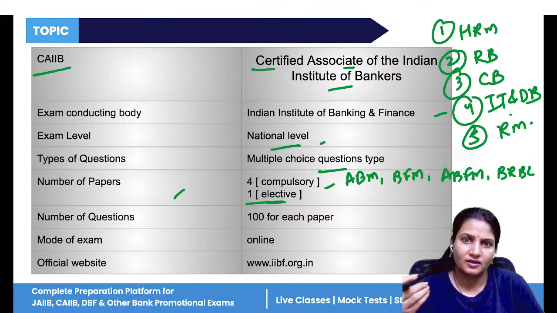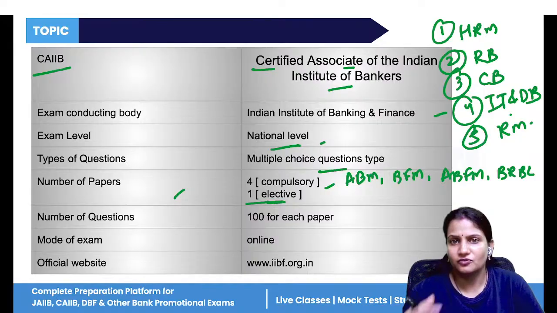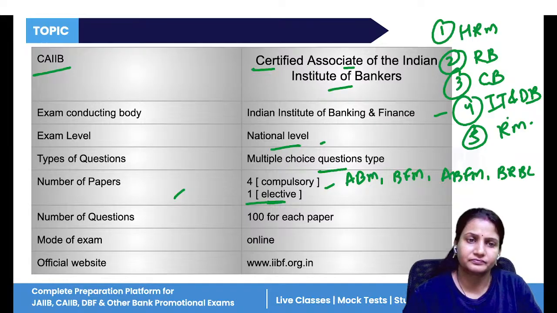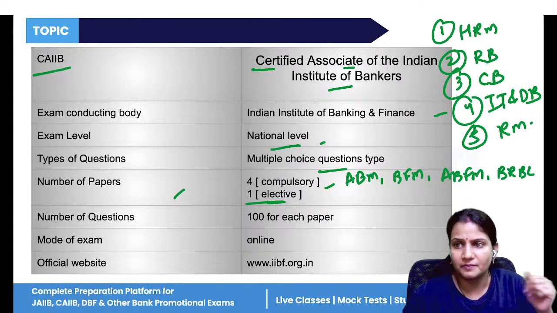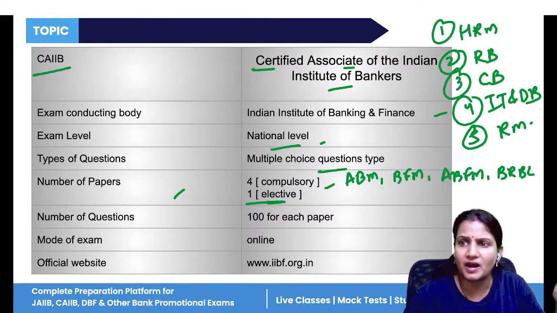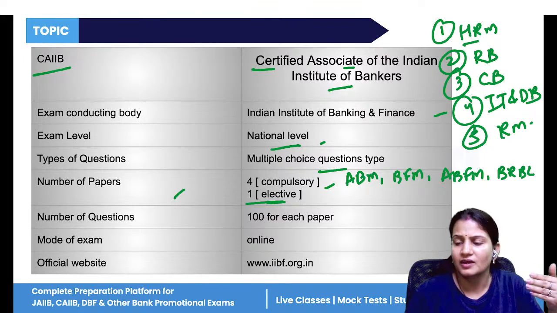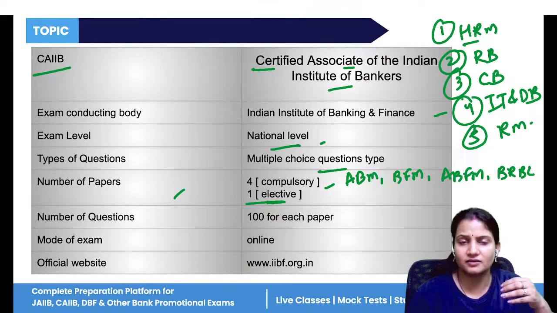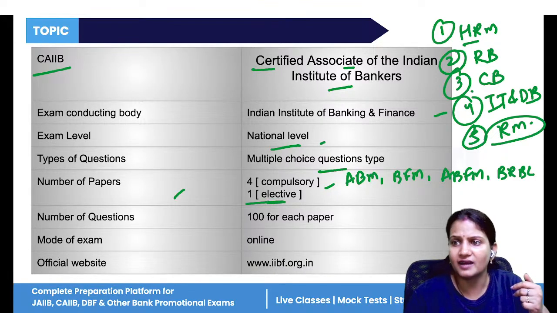If you are from a technical background, if you have done BTech, MTech, BE, you can take IT and digital banking as your elective paper. If you're working in any rural bank, you can take rural banking. If you want only the theoretical part, no practical part, you can go for HRM. If you have interest in the numerical portion also, you can go for risk management and central banking as well.